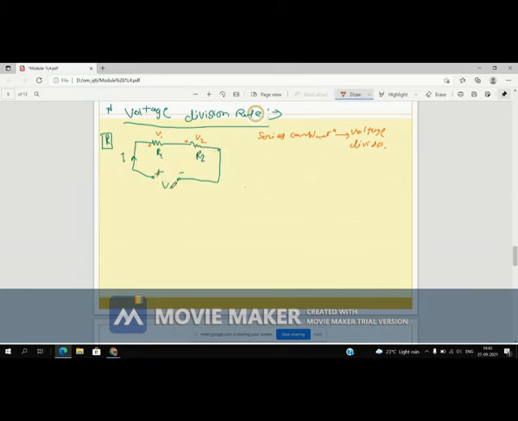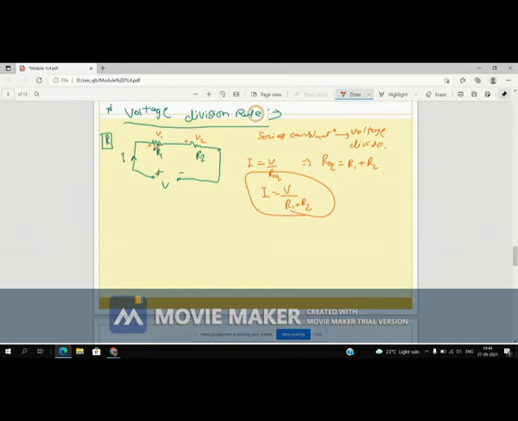To find the current in that circuit, I is equal to V by R equivalent. Now this is a series combination, so R equivalent is nothing but R1 plus R2. So I is equal to V by R1 plus R2, right?